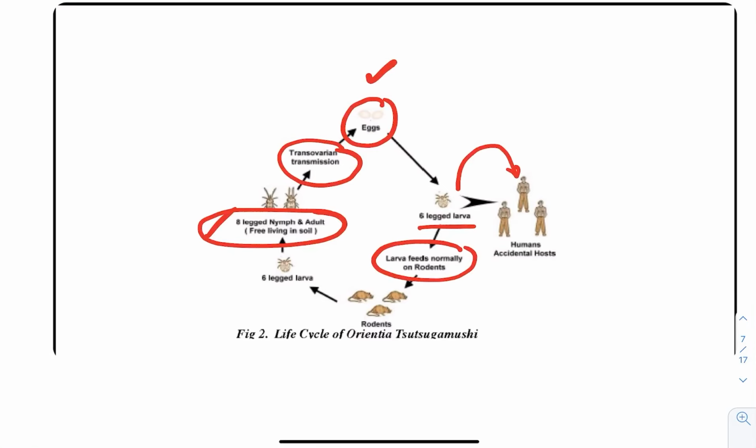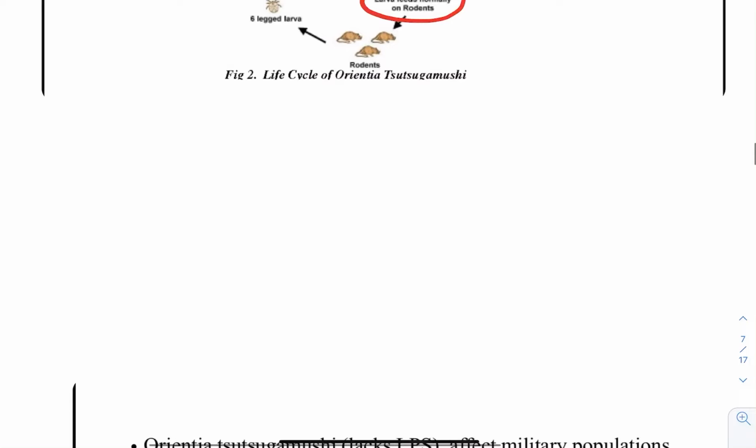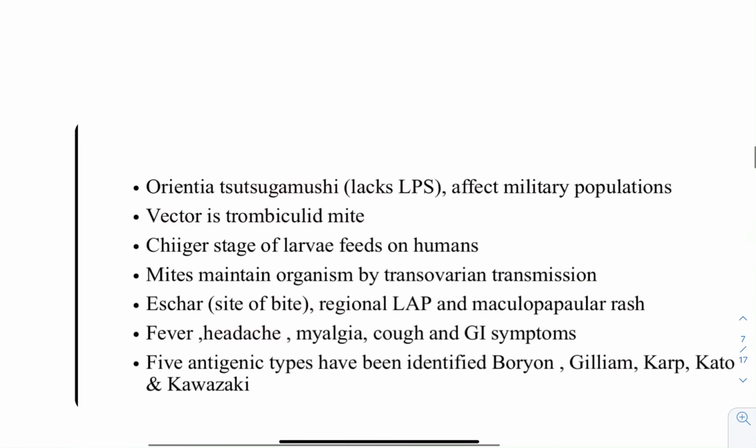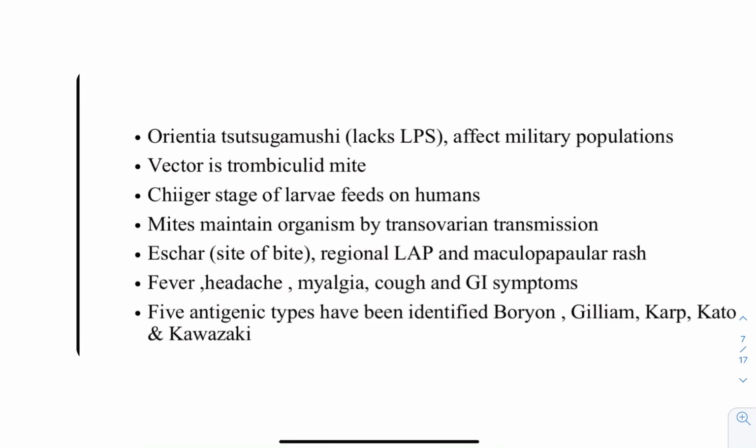Other than that, you can remember certain points on which questions can come regarding Orientia tsutsugamushi and scrub typhus. The first thing is that Orientia tsutsugamushi is a rickettsial family member.